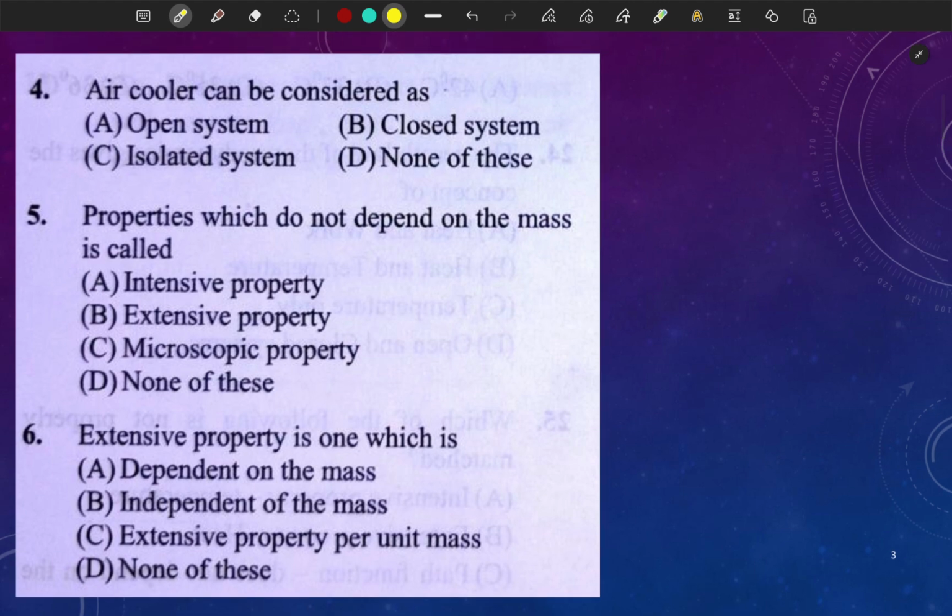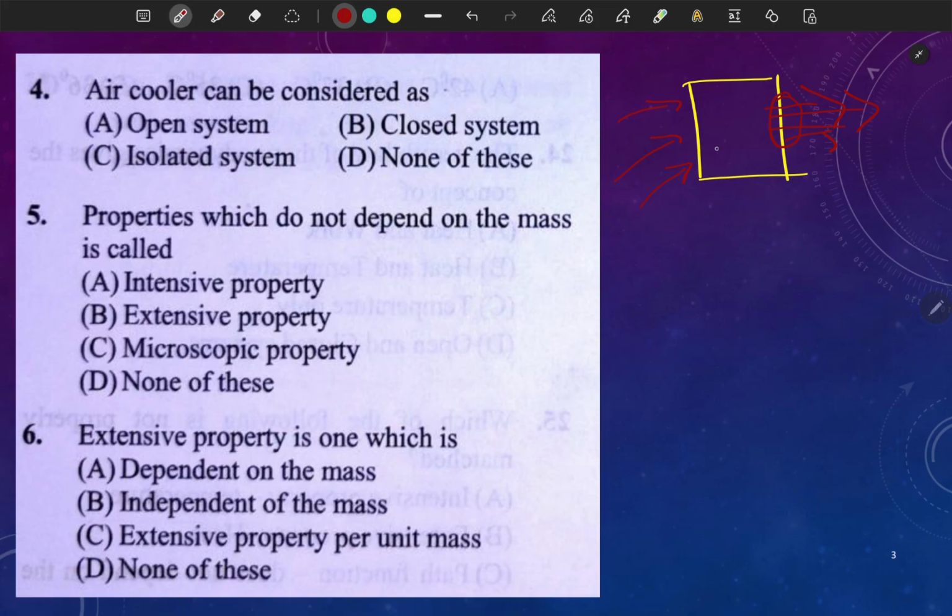Now just pause the video, first solve question number 4, question number 5, question number 6, right? Then just see my explanation. Air cooler can be considered as, let's see, open, closed, isolated. What happens in an air cooler? So there is a cooler and here we have a fan, from here the air goes outside and from here the air goes inside. So here what is happening,